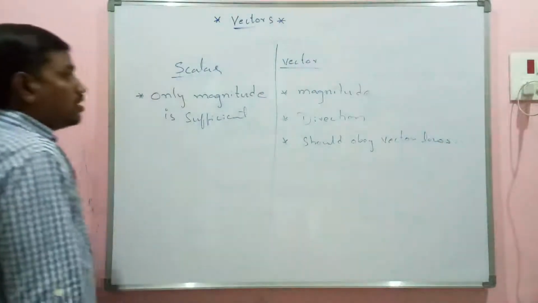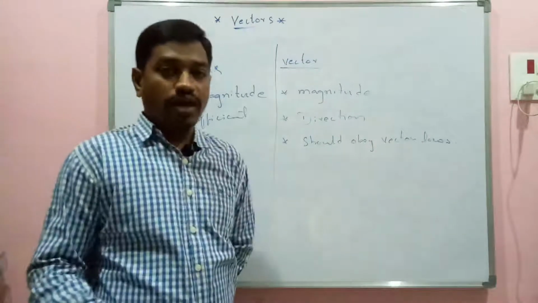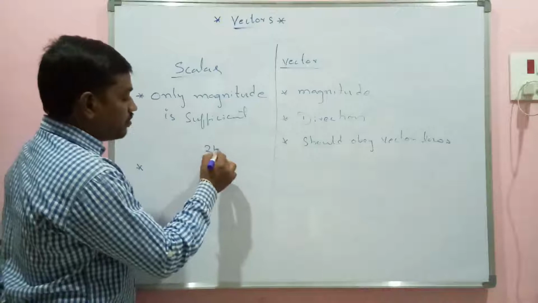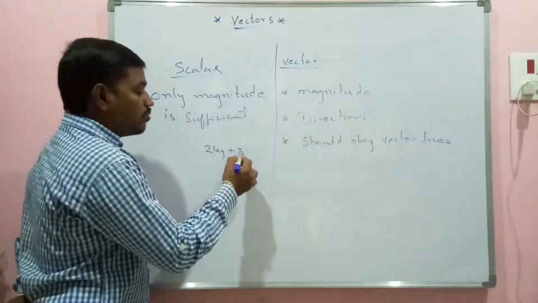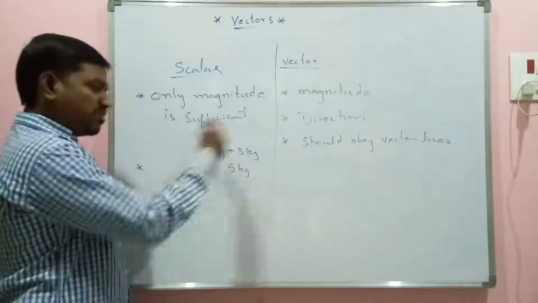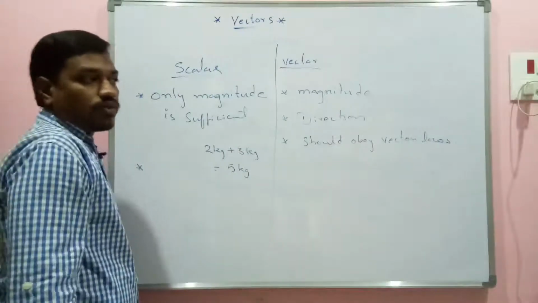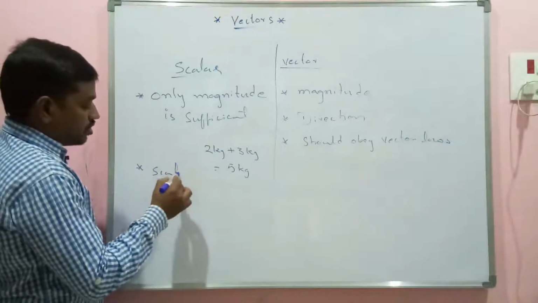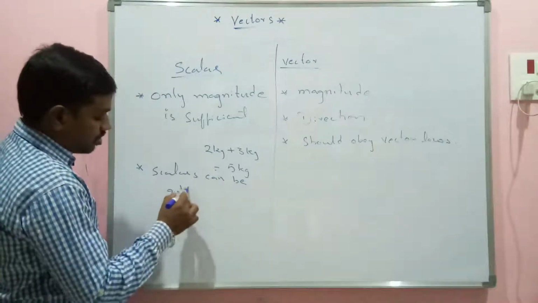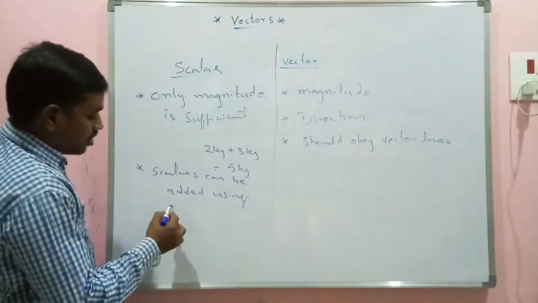Now if you come towards the addition part, suppose you have 2 kilograms of mangoes with you, and you brought 3 more kilograms of mangoes. Earlier I had 2 kilograms of mangoes, I brought 3 more kilograms here, so the total will be exactly 5 kilograms of mangoes. A simple addition, beta. So scalars can be added using algebra rules.